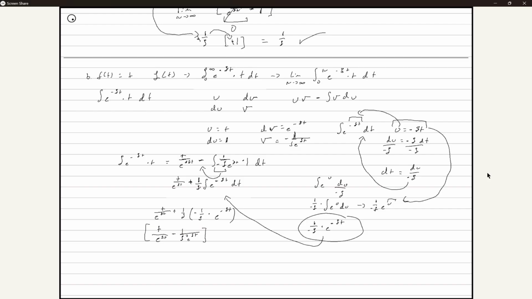Now that we found the integral of this, let's replug in everything back in. So the original limit of integration was from 0 to n. So we're going to replug this in from 0 to n, and it was the limit as n goes to infinity. All we really did was move whatever the integral was from here back into here. Does anyone have any question about how I got to this part?